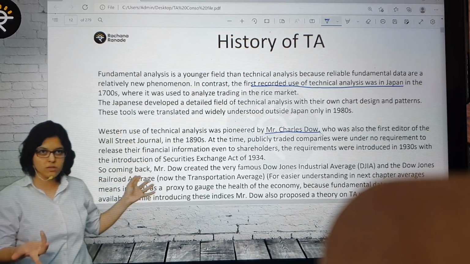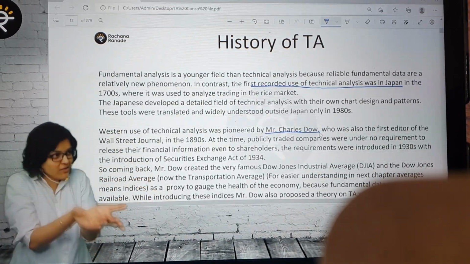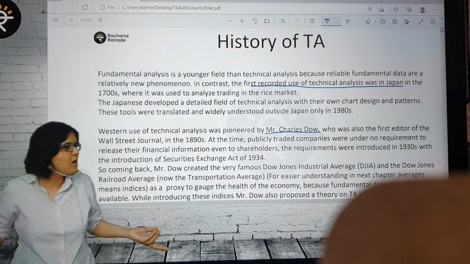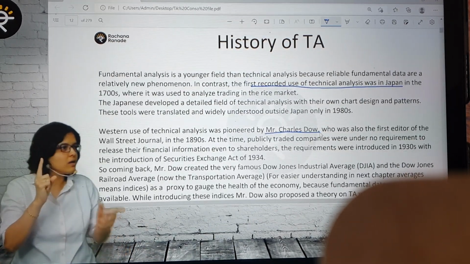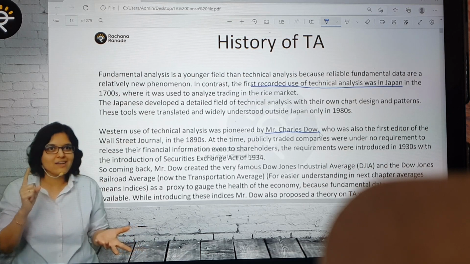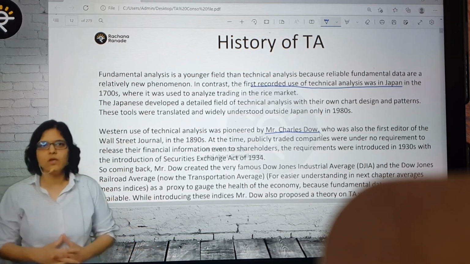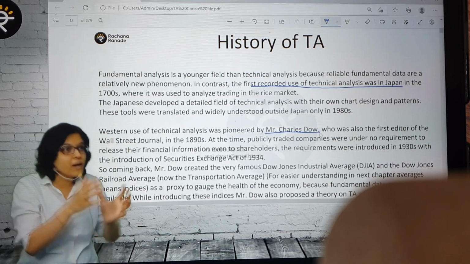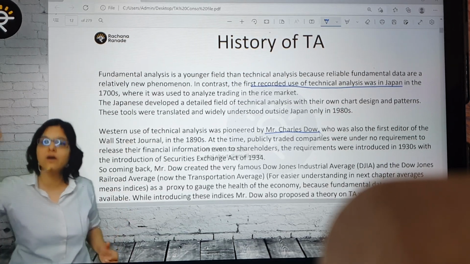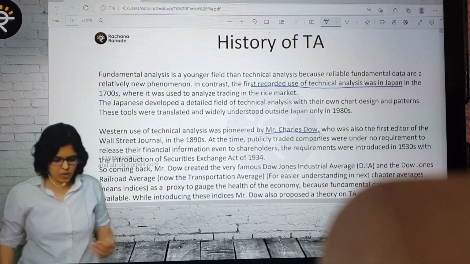Back then there was no SEC. So companies never even disclosed their financial statements because it was not mandatory. Then as an investor, how will you analyze without any information? But there was one piece of information which was available, and that is price. So these big people said, if we don't have the balance sheet, the P&L, or the cash flow statements, we'll try and analyze the price patterns, and try and predict what can happen in the future. And that is what these great people did.